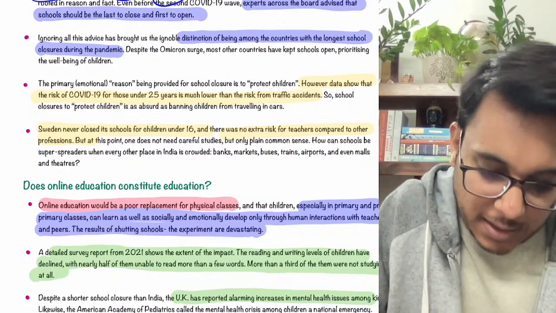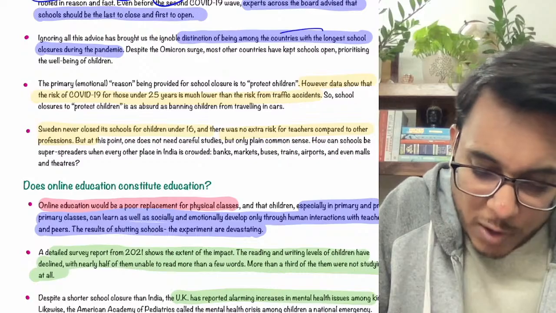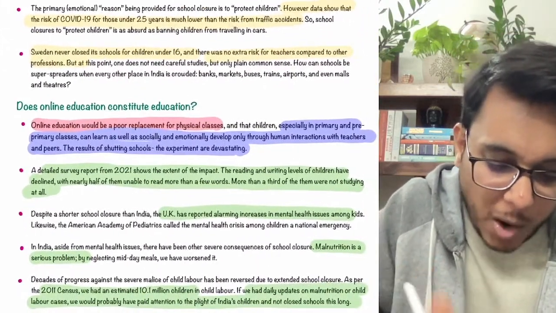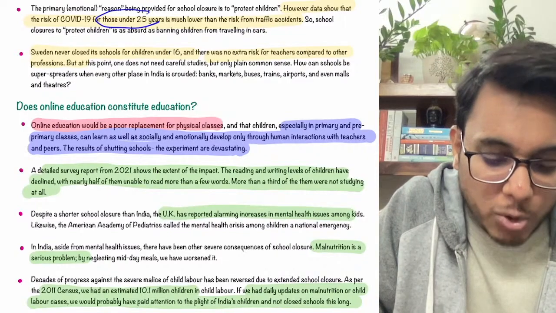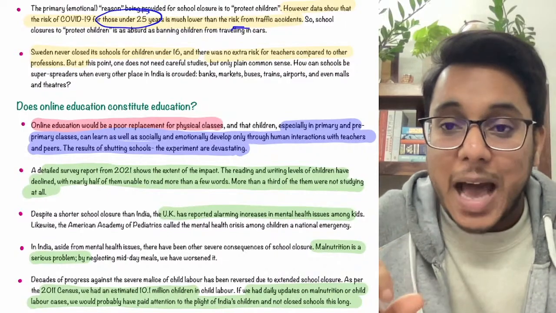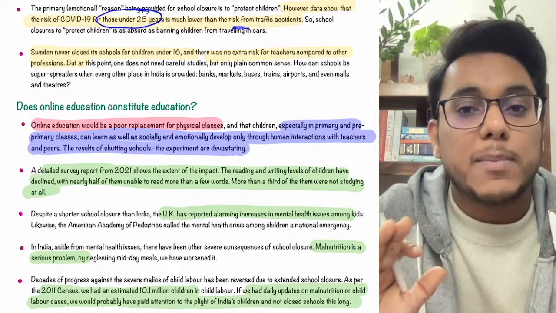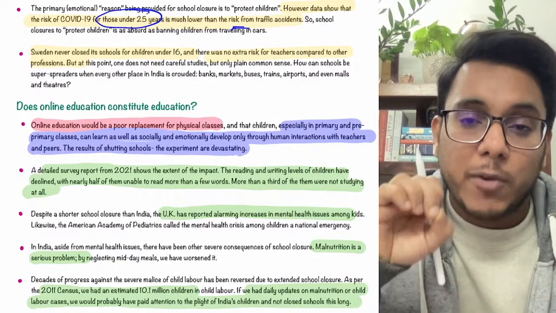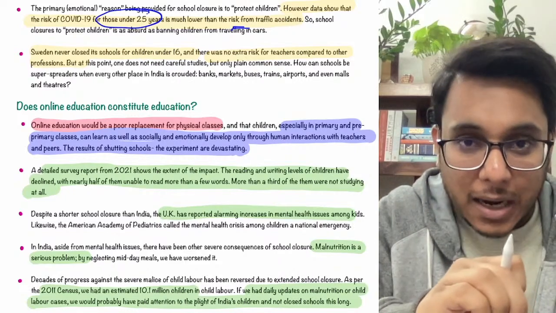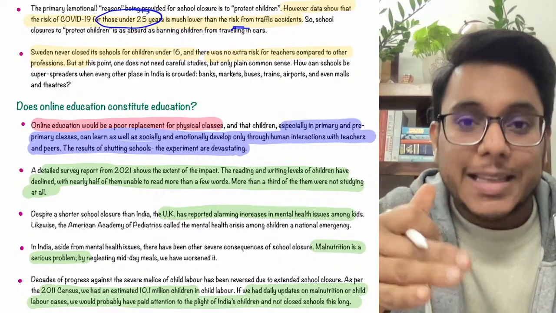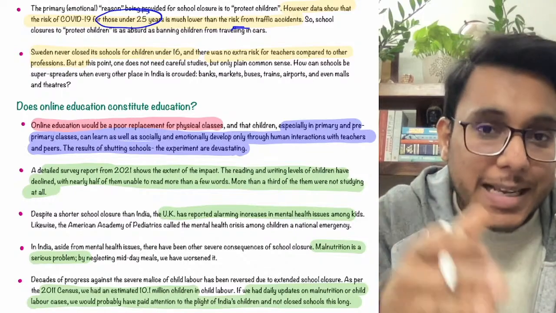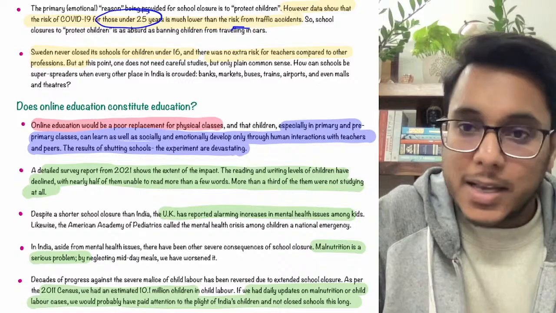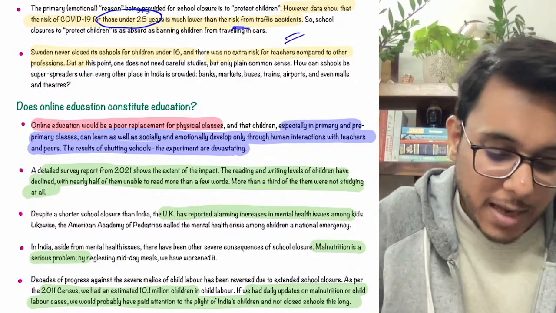It has been said that India is one of the countries where the longest school closure happened in the pandemic. According to the data, for people below 25 years of age the risk is very much less. According to the author, there is more risk for children traveling in a car, a higher probability of facing a fatality in an accident than going to school and getting infected by COVID-19. So this is a very absurd policy that we are taking.